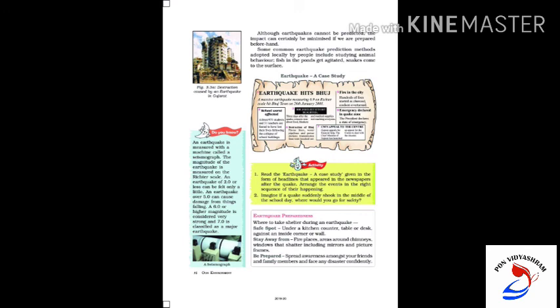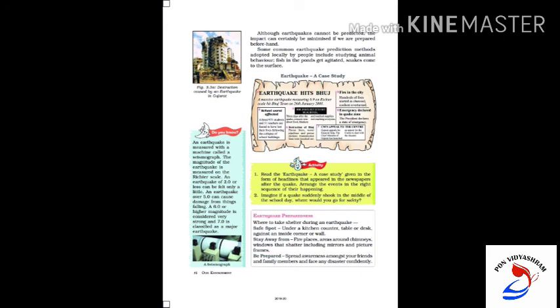The magnitude of the earthquake is measured on the Richter scale. An earthquake of 2 or less can be felt only a little. An earthquake over 5 can cause damage from things falling. A 6 or higher magnitude is considered very strong and 7 is classified as a major earthquake.